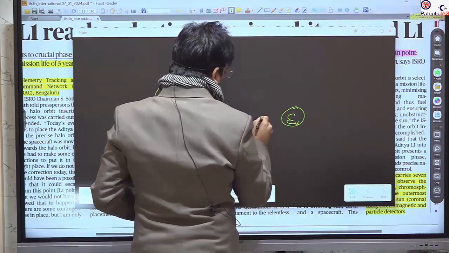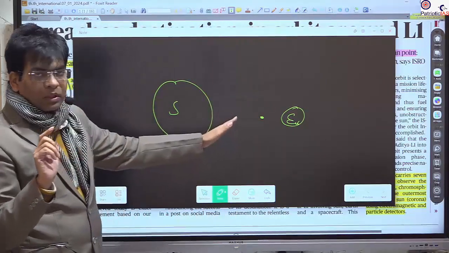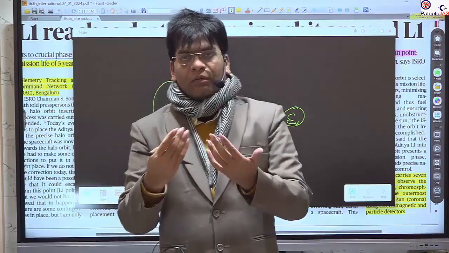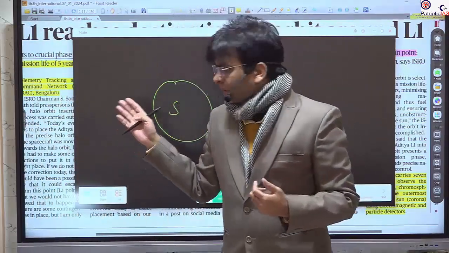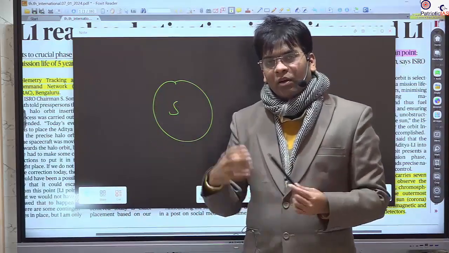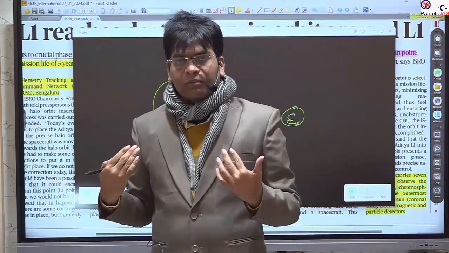Let's see here. If this satellite is at this particular position, there is always gravitational force from massive bodies like the sun, earth, or any celestial body. They always attract masses or other bodies towards themselves.